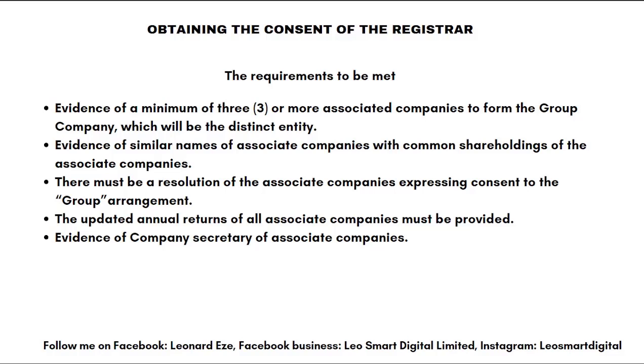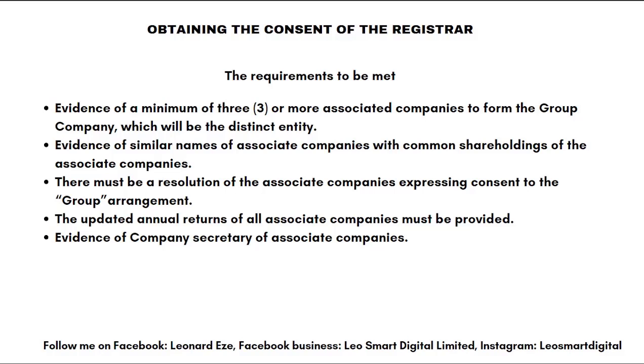Then evidence of similar names of associate companies with common shareholdings of the associate companies. I talked about this in the past slide, and I gave the example of maybe Dangote Group. You will see Dangote Refinery, Dangote Cement, Dangote Sugar, and even pasta and others. So you see that there's similarity in the name. It will be easy to register the Dangote Group because the companies under them have similar names, and then common shareholding of the associate companies.